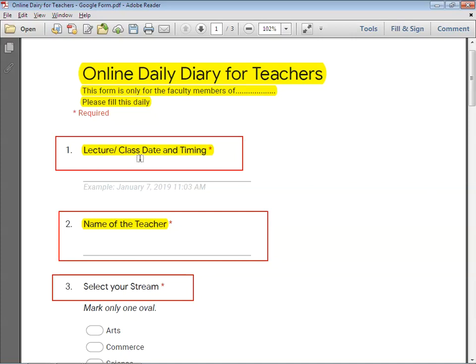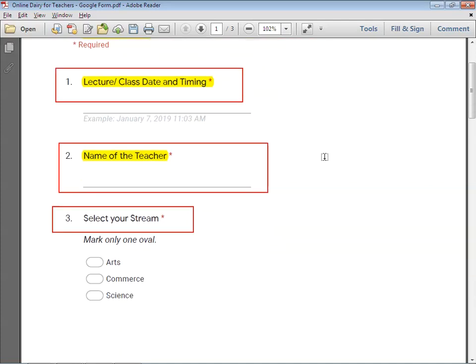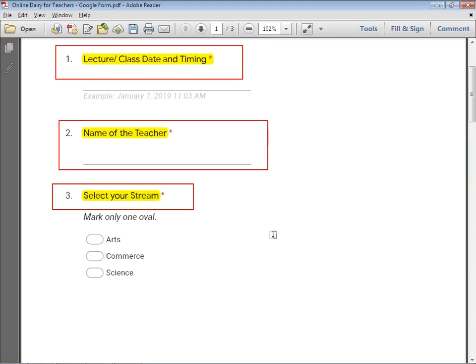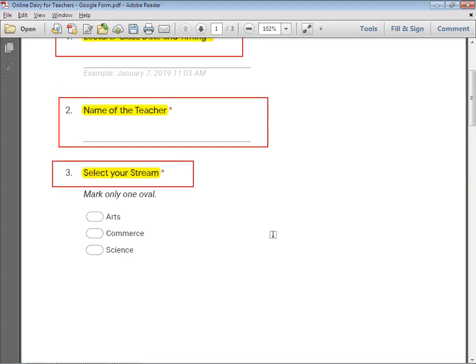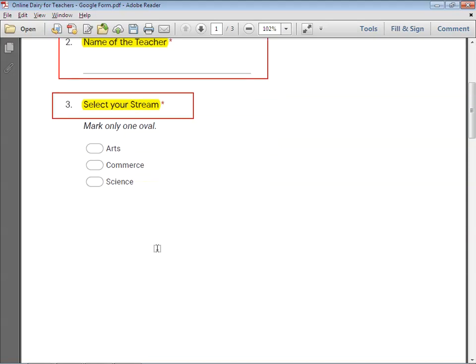Initially, the teachers have to enter their lecture date and the timing. After that, they will have to enter their name, and after entering the name, they will have to select their stream, which is arts, commerce, or science. If the college has only a single stream, then there is no need to give this option. If you have multiple streams, in that case we will give this option, so that it will help to bifurcate the data according to the faculties of arts, commerce, or science itself.